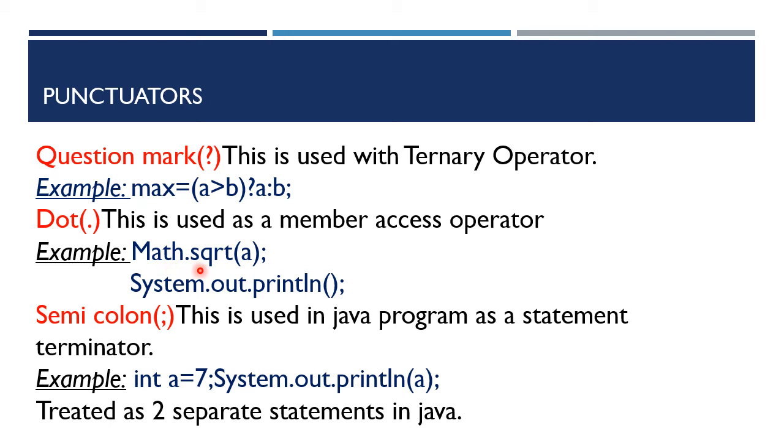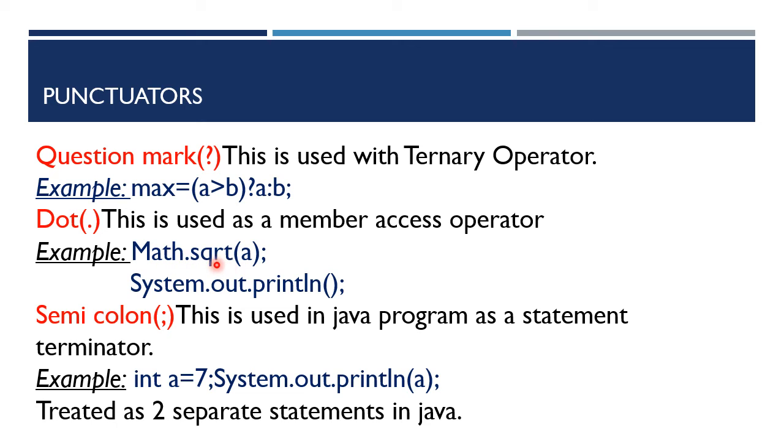In this Math class, there is a function called sqrt, square root. In order to access that function or method, we have to use this dot operator. That's why dot is used as a member access operator.